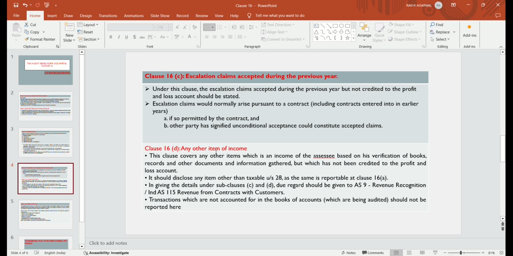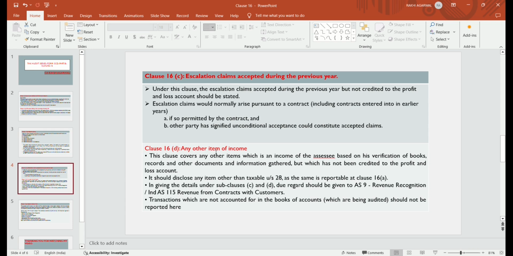This clause covers any other item which is income of the assessee based on his verification of books, records and other documents and information gathered, but which has not been credited to the profit and loss account. It should disclose any items other than those taxable under section 28, as the same is reportable at clause 16a. In giving the details under subclause C and D, due regard should be given to AS 9 revenue recognition, Ind AS 115 revenue from contract with customers.